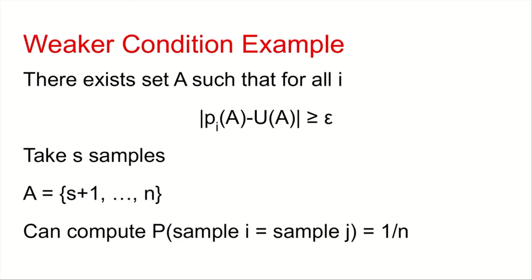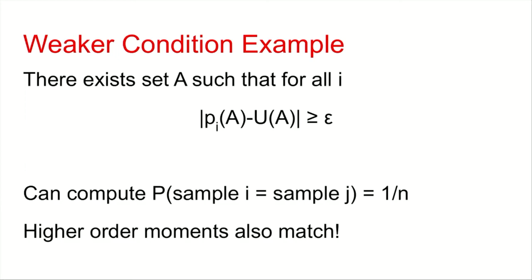And in particular for this example, we can also compute that these higher order moments match. By higher order, I mean the probability that any fixed k number of samples match is exactly the same as you would get in the uniform distribution. So in this case, this weaker condition doesn't work. And in our paper, we systematically argue about more things.